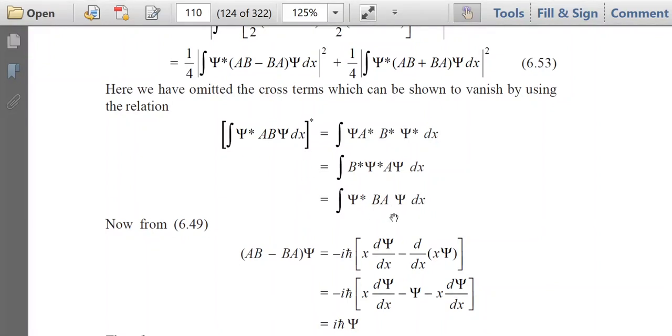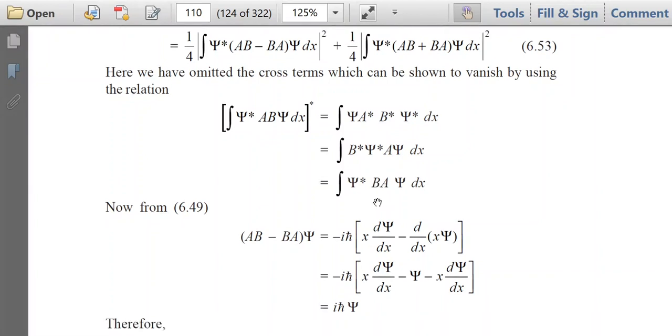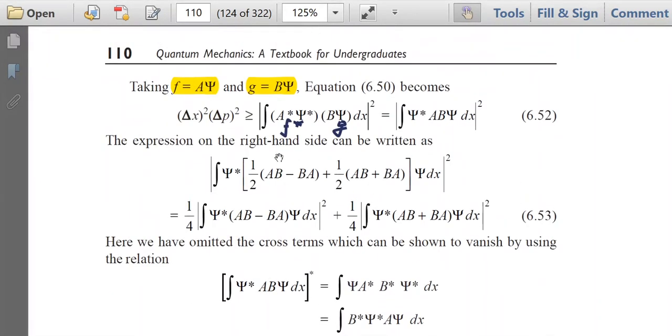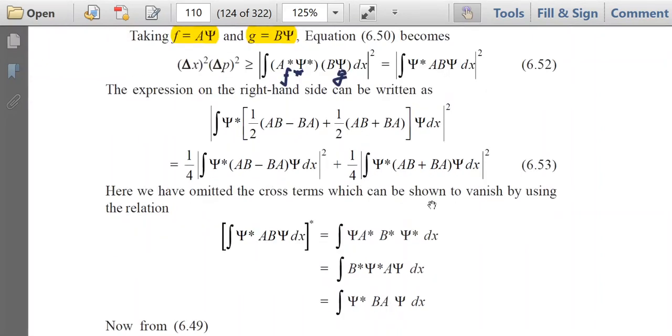As this is valid, when we simplify the cross term, it will give 0. You can recheck it by calculating in your copy. So ultimately the right hand side becomes this one.